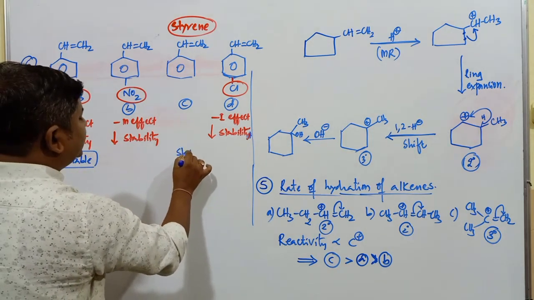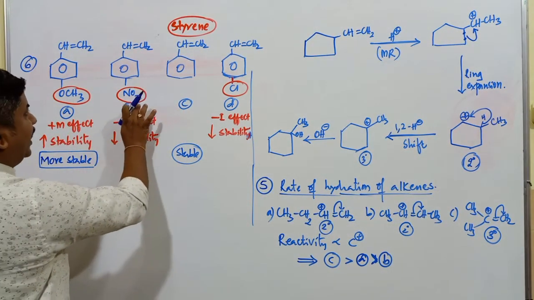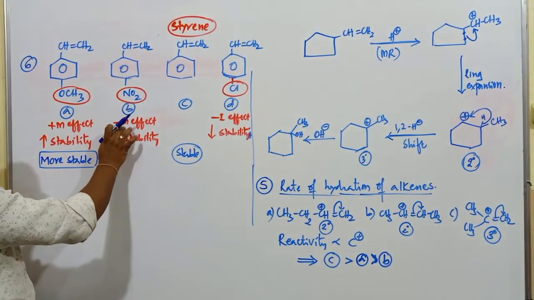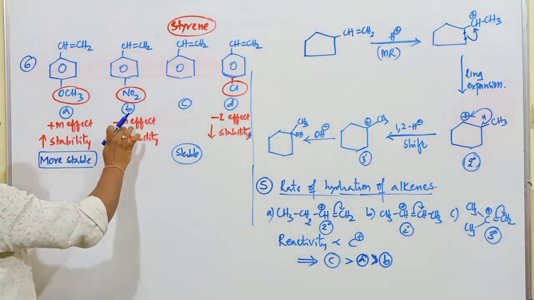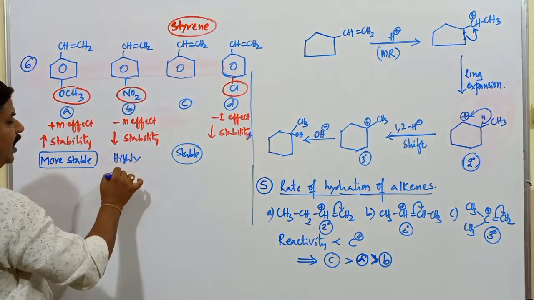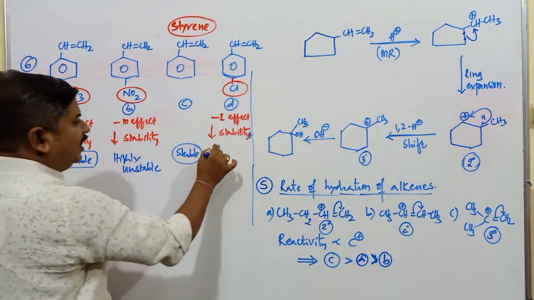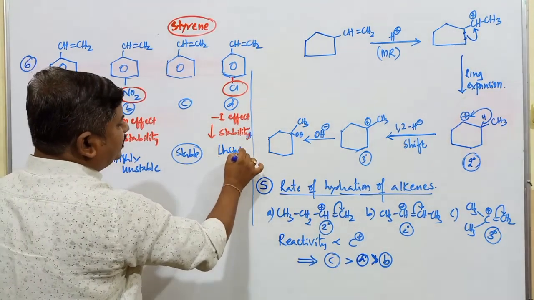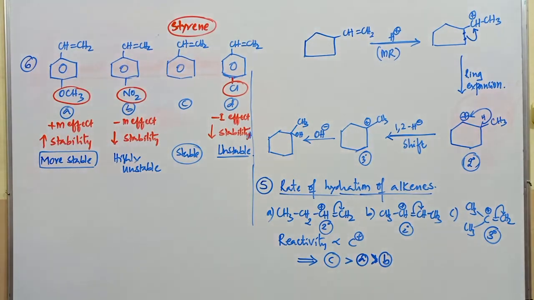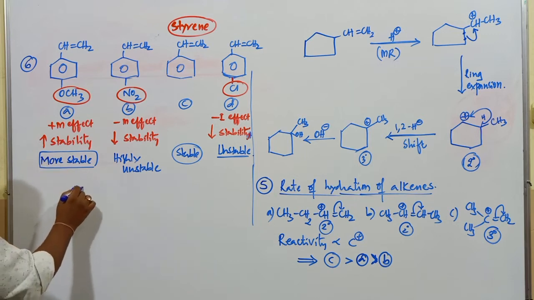Next to this one, this is a stable carbocation because there is no electron withdrawing group. Between the nitro group and the chloro group, the nitro shows a minus M effect, and since the minus M effect dominates, it is going to be a highly unstable carbocation. Here we can say that this one is unstable, not highly unstable. The rate of hydration is going to be maximum where the carbocation is more stable, that is the first one.